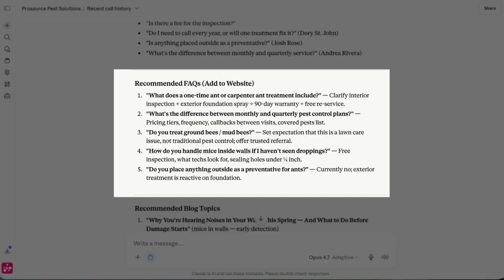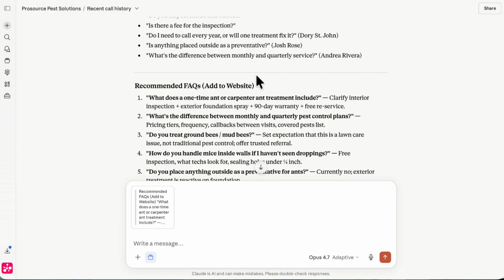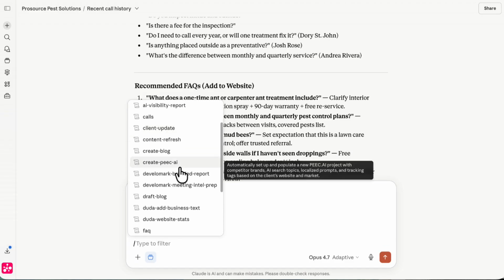The easiest way to do this is by looking at the recommended FAQs that we heard throughout our call analysis for yesterday in this case. What I'm going to do is go ahead and tap the reply button so Claude knows exactly what I'm trying to talk about, and then I'm going to run a skill that's called FAQ.